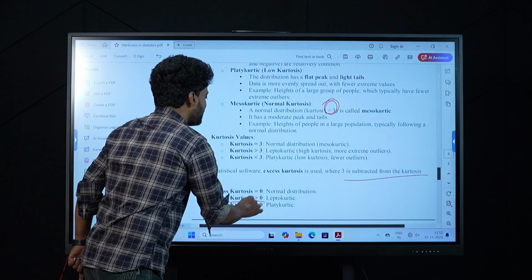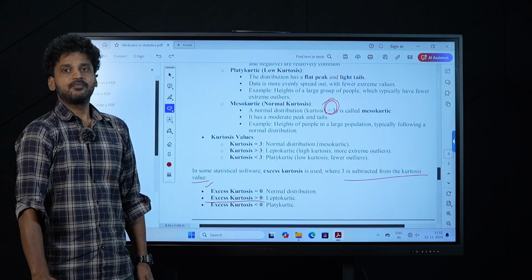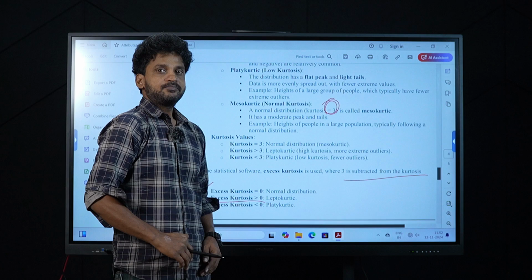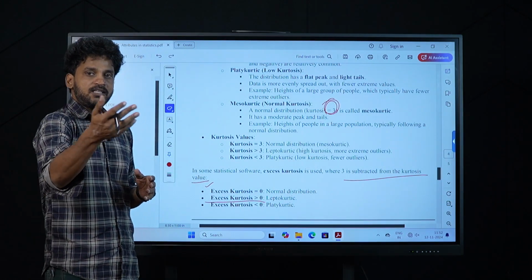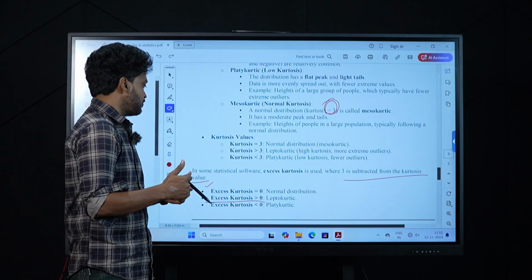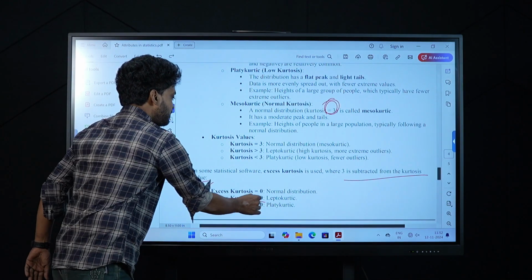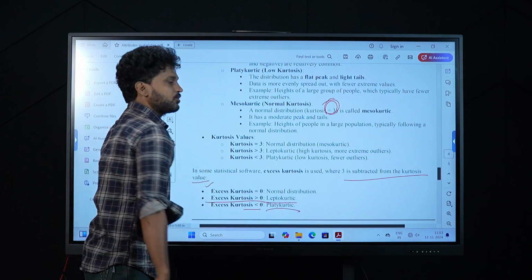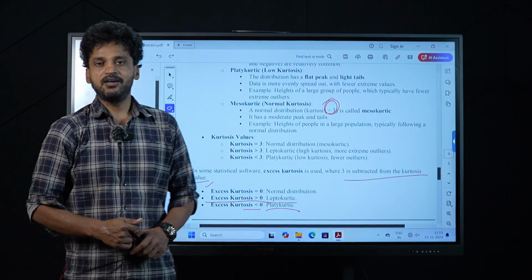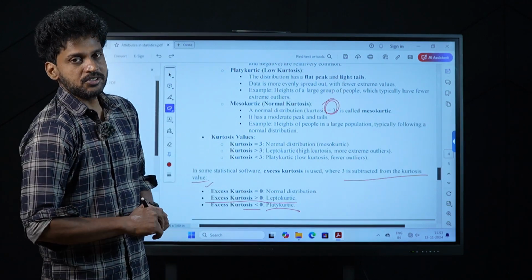Excess kurtosis greater than 0 is leptokurtic. Meaning, leptokurtic is generally more than 3, and more than 3 minus 3 is greater than 0. That becomes leptokurtic. What if excess kurtosis is less than 0? It is called platykurtic. I hope you got the point. This is what kurtosis is all about.